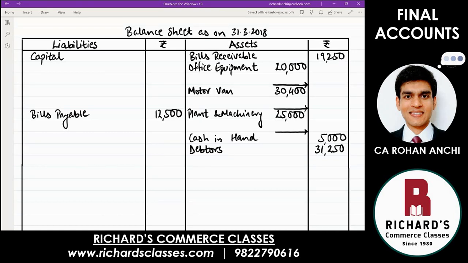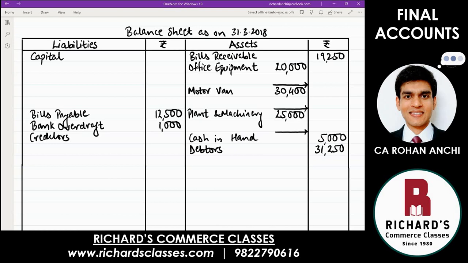Then the next item is bank overdraft, which is a liability. Below bills payable, write down bank overdraft, 1,000. Sundry creditors, that is also a liability.